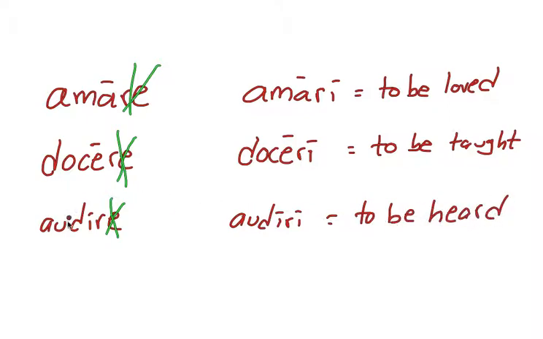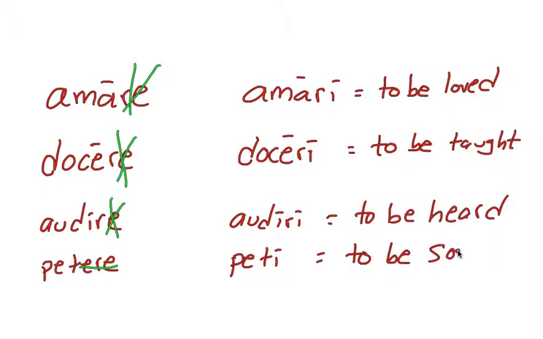Okay, and now we'll come back to third conjugation. So if we have a verb like peto, petere would be the active infinitive. Now to change this one to passive, we're going to take away the whole ere, just like we did when we conjugated it in the present tense, and we're going to add an I. So the passive of petere would be peti, and that would mean to be sought. Peto means to seek. Petere means to seek.